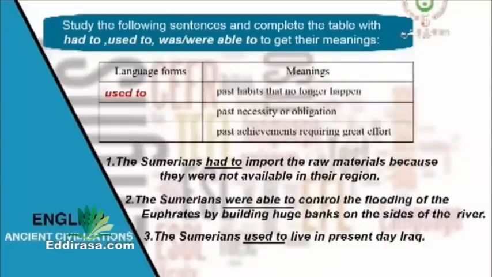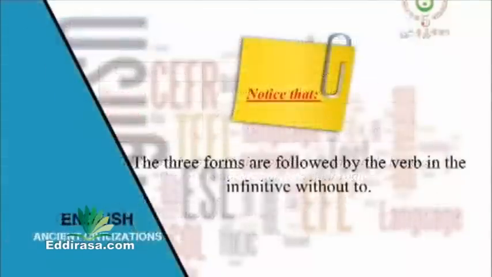Used to is the language form we use to express past habits that no longer happen. Had to is used to express past necessity or obligation. And the last one, was and were able to, are used to express past achievements requiring great effort. Notice that the three forms are followed by the verbs in the infinitive without to. Let's practice now.